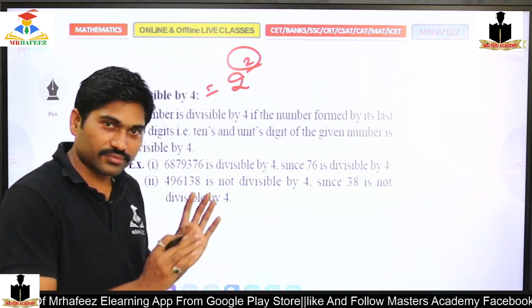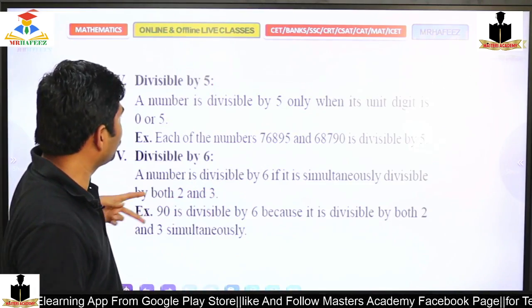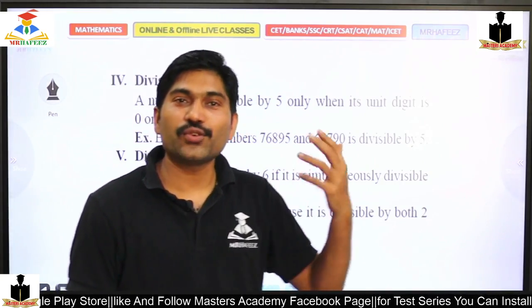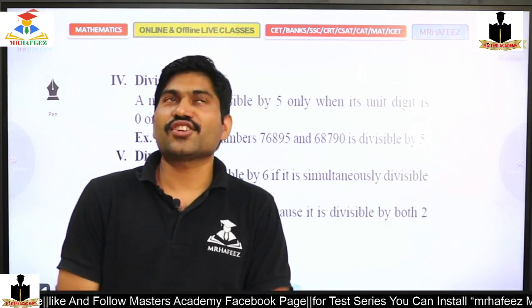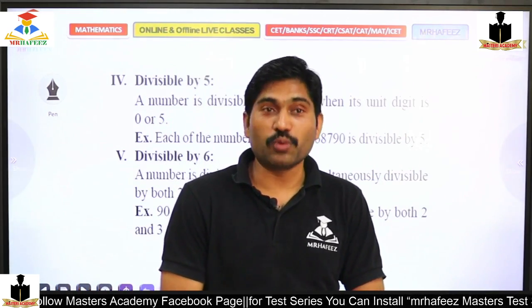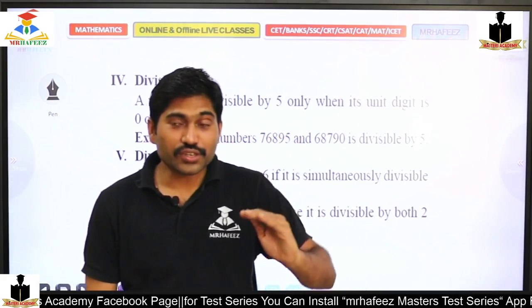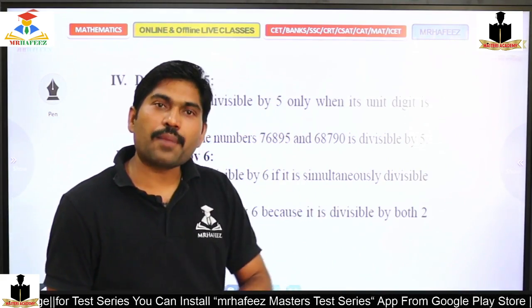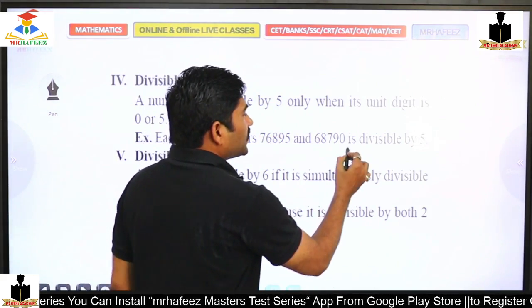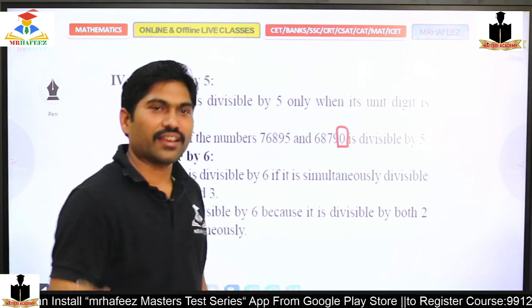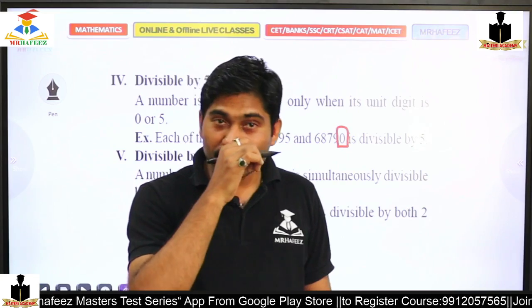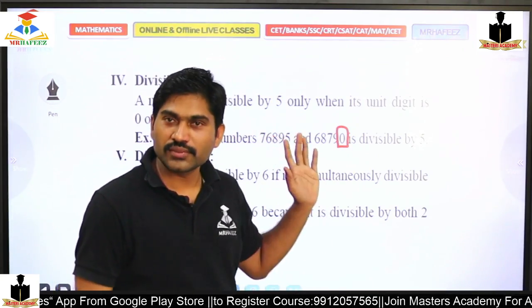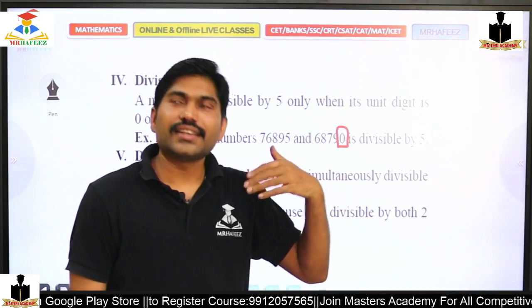You should be careful. What about 5? According to the books, the last digit is 0 or 5. That will be there in school books. But you should think beyond the books. The best approach is to take the last digit. If it is divisible by 5, then it's okay. Because 0 is divisible by 5, the number is divisible by 5. Yes or no? It's enough. No need to think it's 0 or 5.